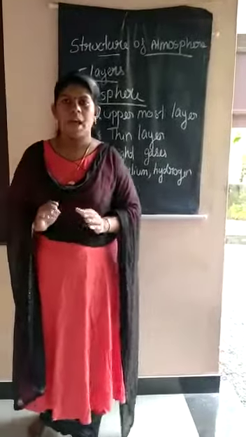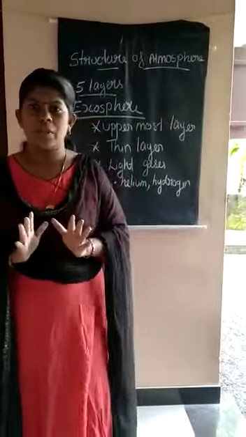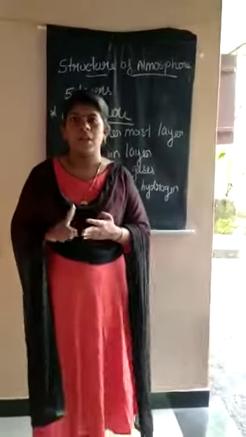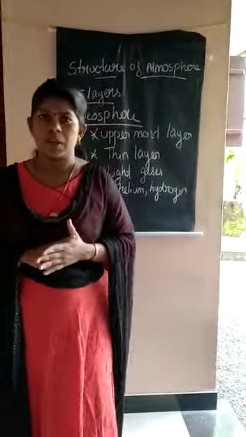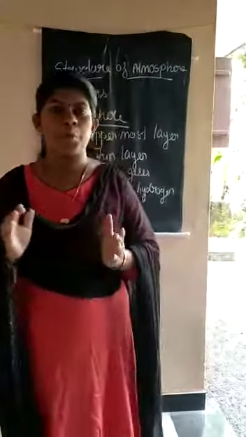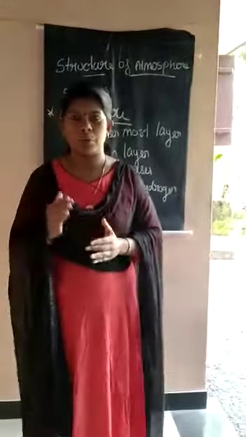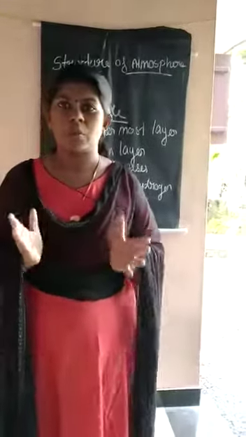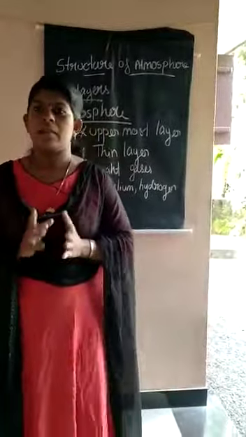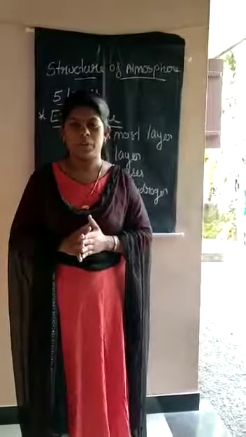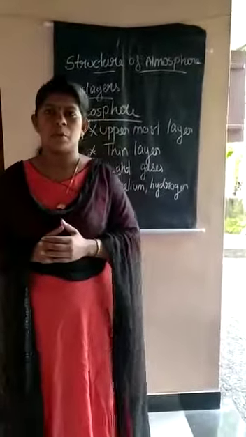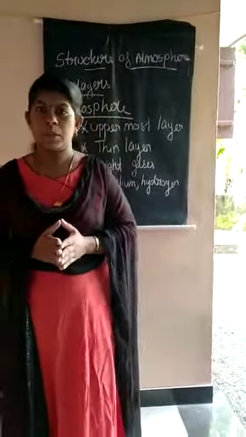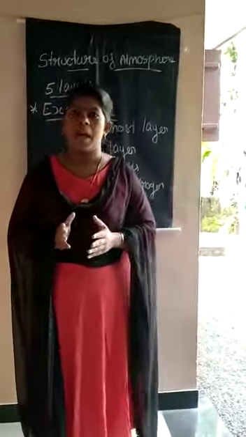I think you understand these 5 layers, that is troposphere, stratosphere, mesosphere, thermosphere and exosphere in detail. All of you read your textbook very clearly 2-3 times and get a clear idea about the structure of the atmosphere and these 5 layers. Next class we are going to discuss the composition of the atmosphere.